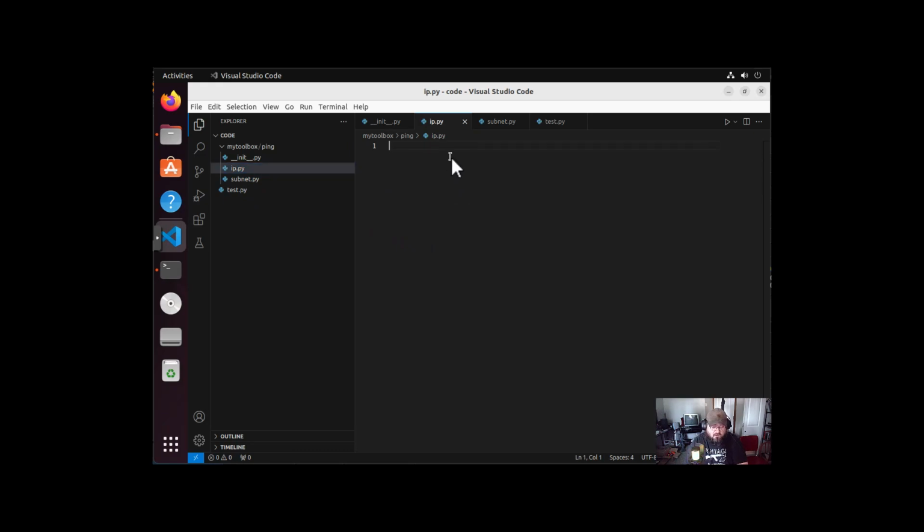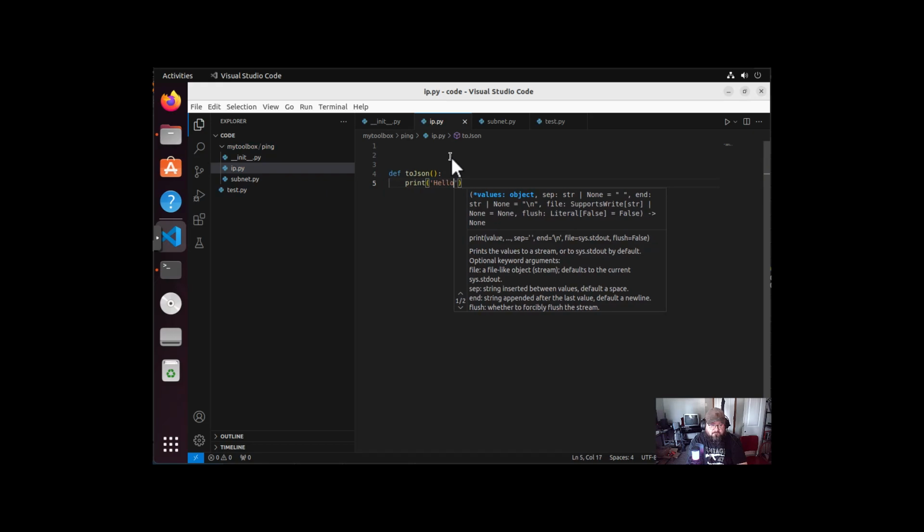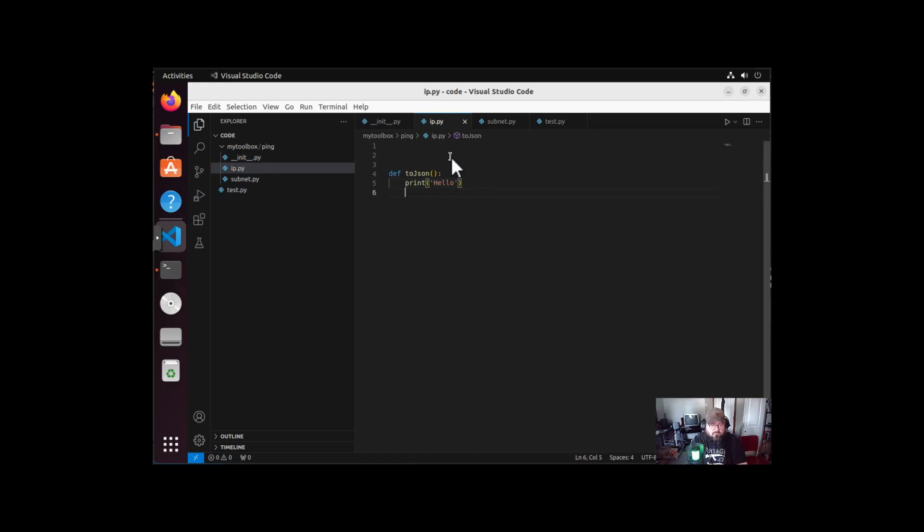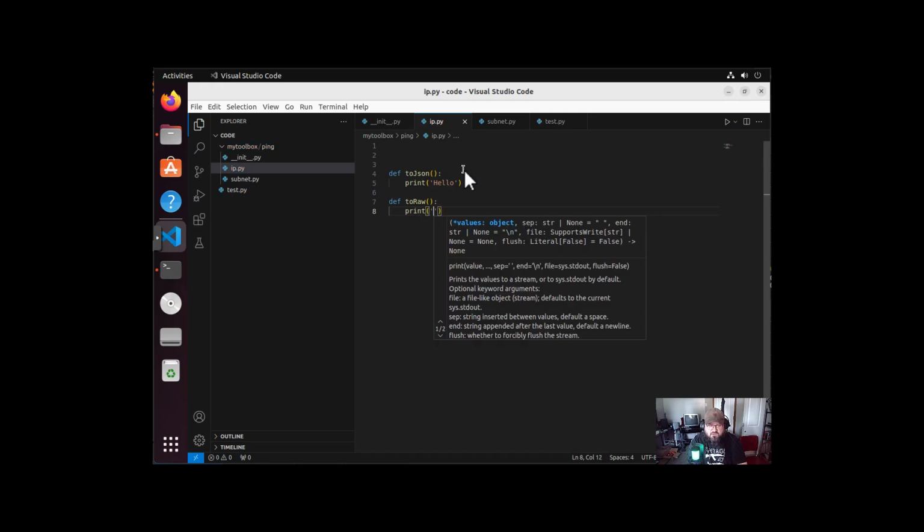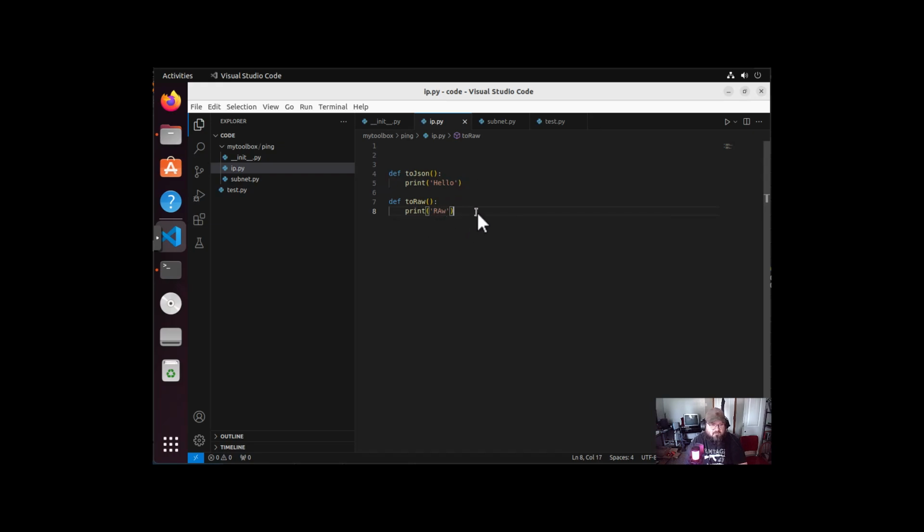I'm going to do the same for our IP. Define to JSON, right? And then just do print, and do another definition. Exactly how this is going to look in the future, I don't know. But all this is just to say, you know, guys, why do we keep writing the same thing over and over and over? So we can go back to our main file that we're working with.